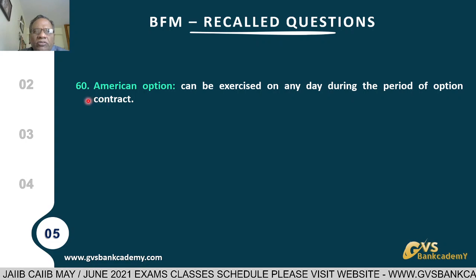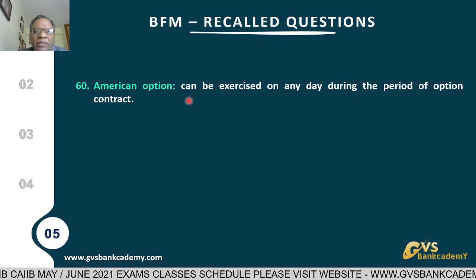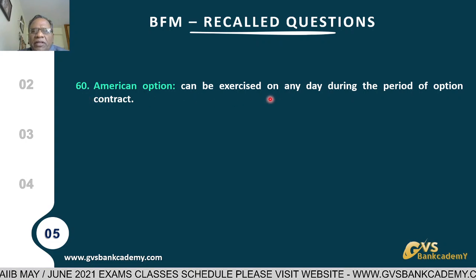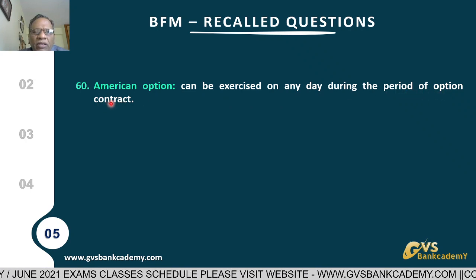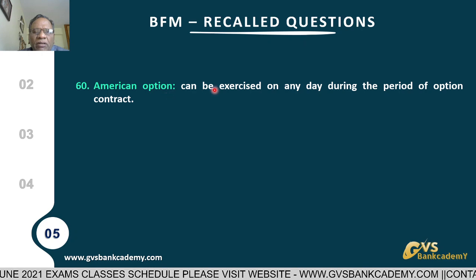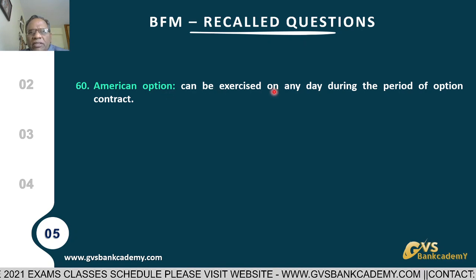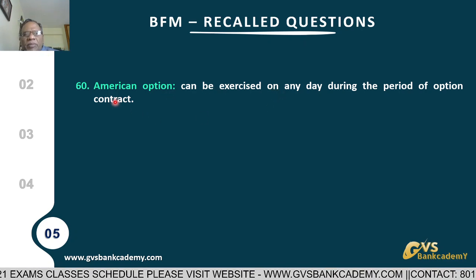American option, question number 60. An American option can be exercised on any day during the period of the option contract. During the period of the contract, on any day, the option buyer or option seller can exercise it. That is the American option.